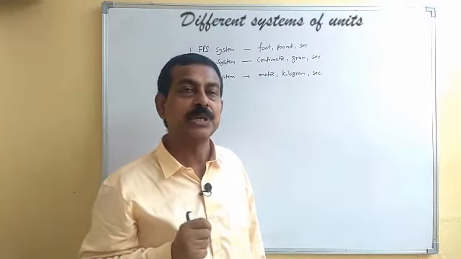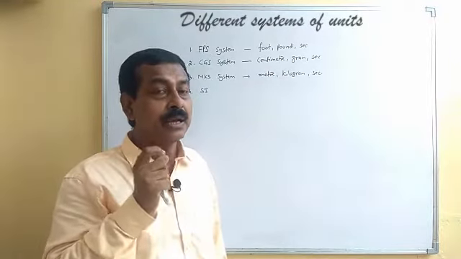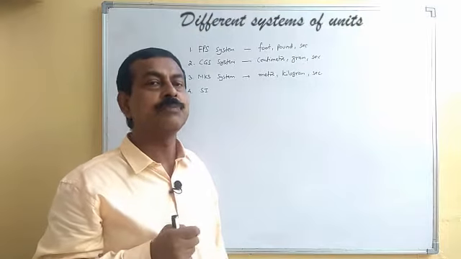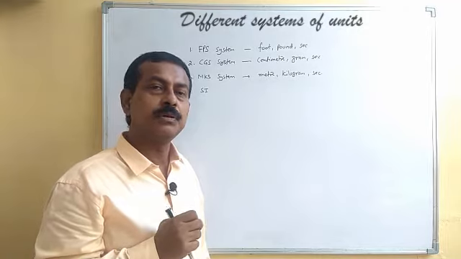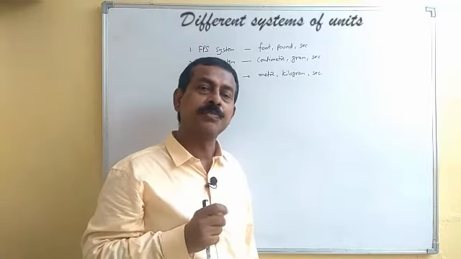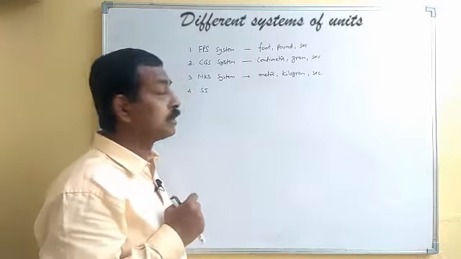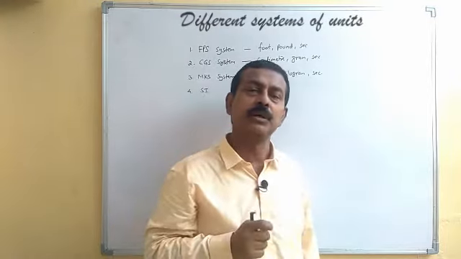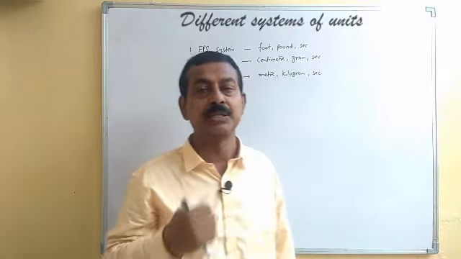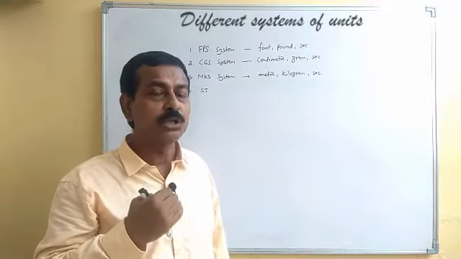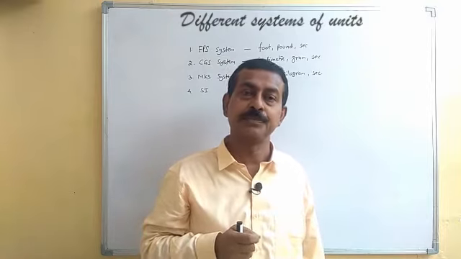So we adopted centimeter, gram and second in the CGS system, which is based on the metric system. But the problem with the CGS system was that the units used, like centimeter, gram and second, were very small as compared to the day-to-day life measurements which we come across.